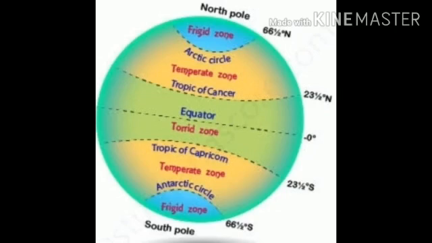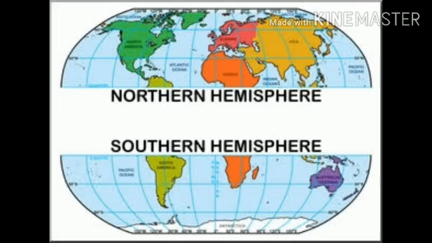Let us discuss hemisphere. Students, the equator divides the earth into two equal halves. One of the two equal halves of the earth's spherical shape is called a hemisphere. What do you know about hemisphere? One of the two equal halves of the earth's spherical shape is called a hemisphere.